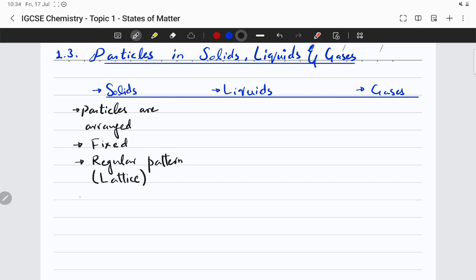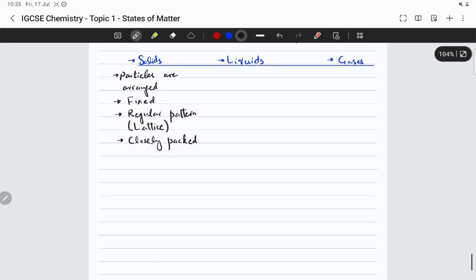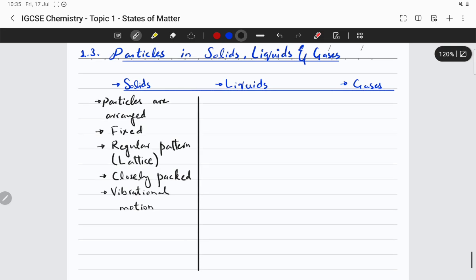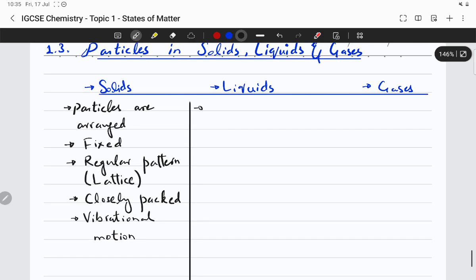These particles are regularly arranged, very close to each other, closely packed, and have vibrational motion only. They are only vibrating. Now, if we compare it with liquids, the particles are not arranged. Particles can move. We talked about this before.